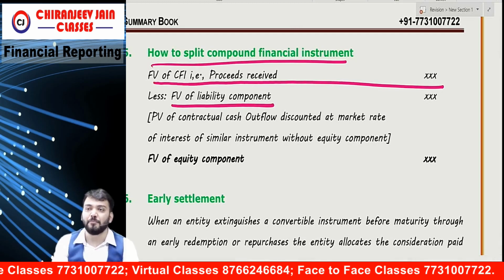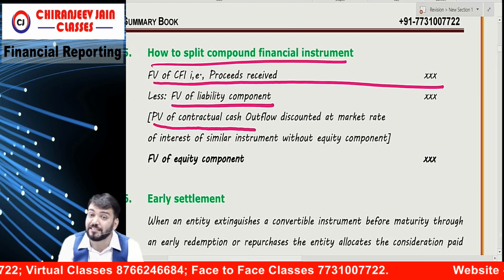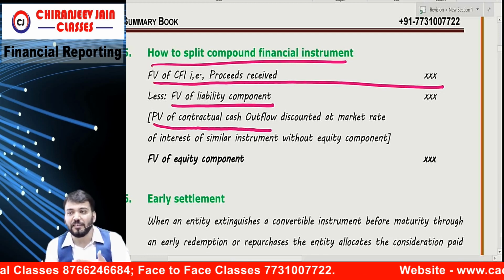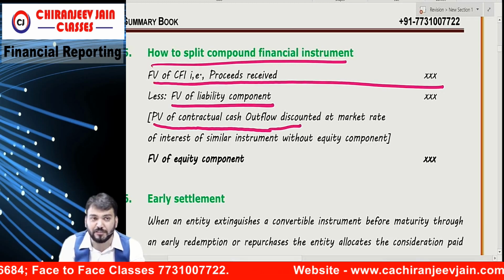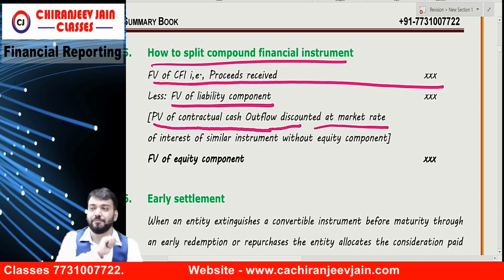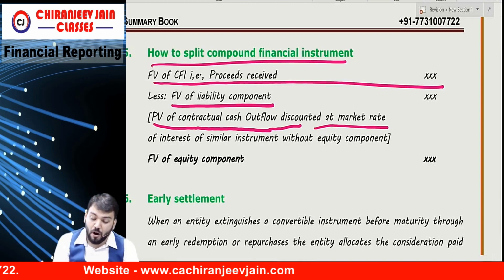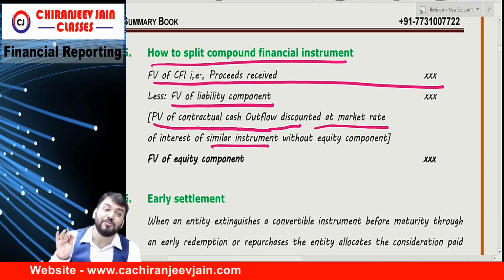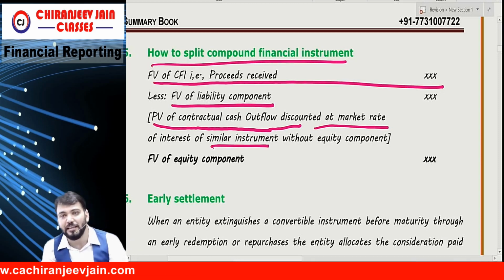The fair value of the liability component will be equal to the present value of contractual cash outflow, discounted at the market rate of interest of a similar instrument without equity component.